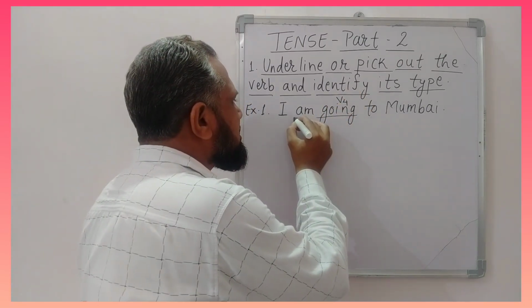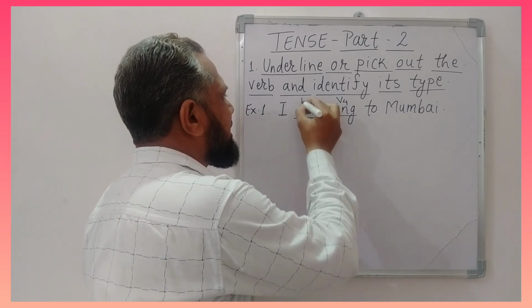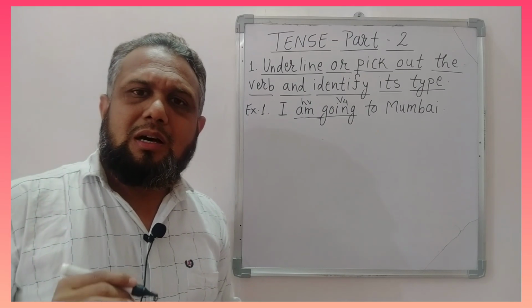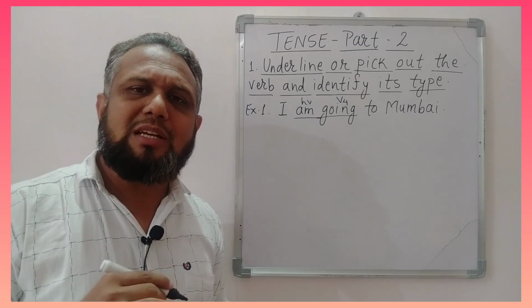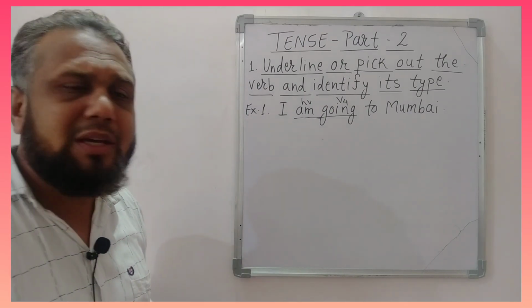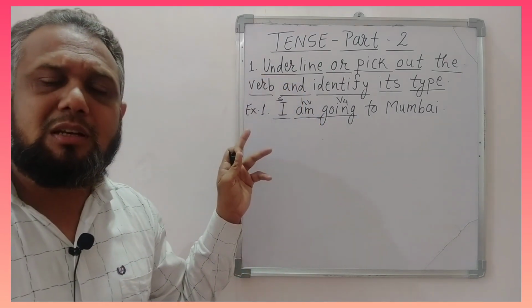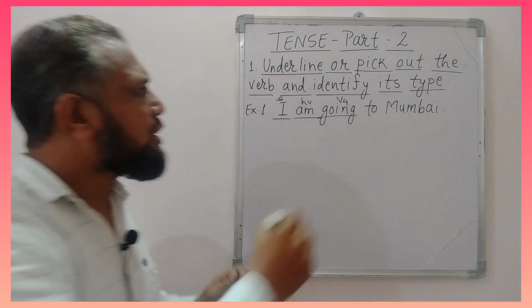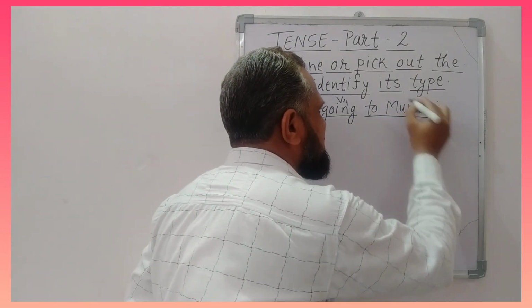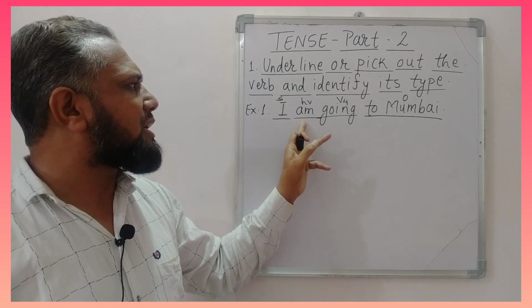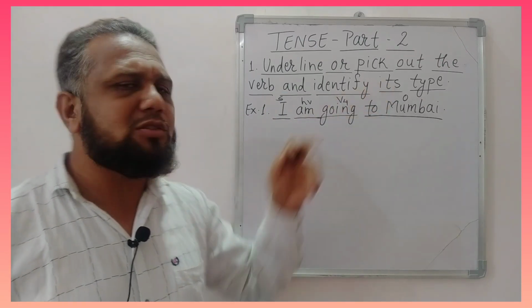and it is with am, the helping verb am. Now the action which is happening in this sentence is going, and who is doing that action? I. Therefore I is the subject, the doer of the action, and to Mumbai can be said as object. Now, subject plus am or is or are plus V4 plus object.